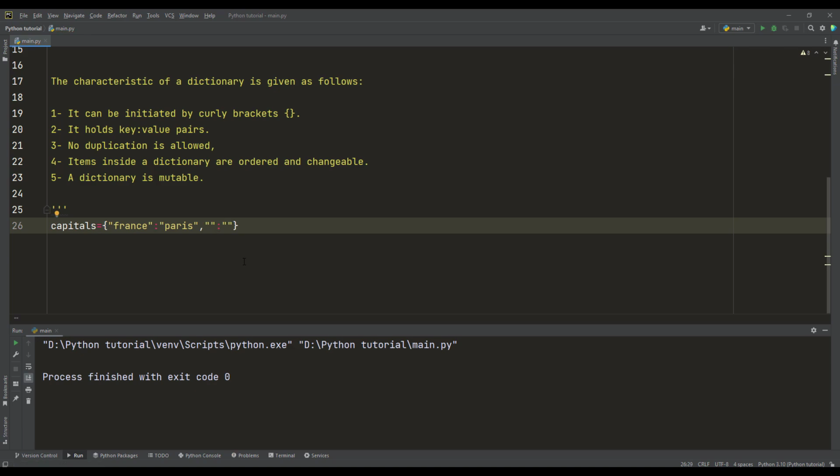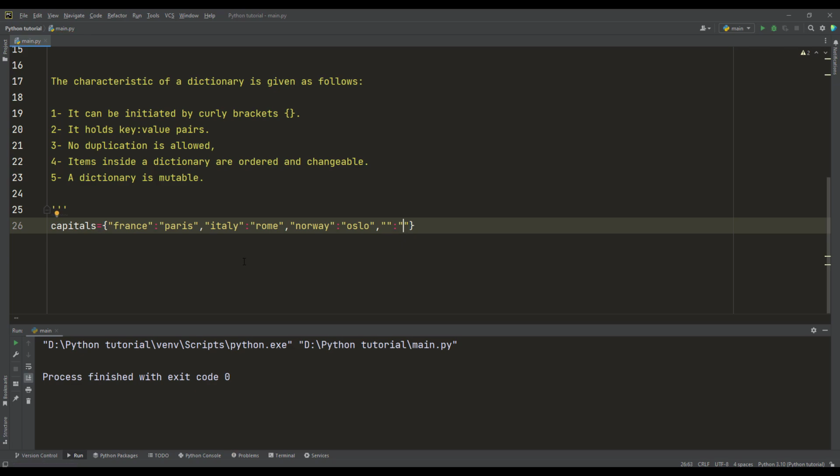I want to add, for example, Italy, and the capital of Italy is Rome. I also want to add another item, and we need again a key, and we need the corresponding value of that key. We need to add Norway, and the capital of Norway is Oslo. Another item of the dictionary: we need a key and we need a value.